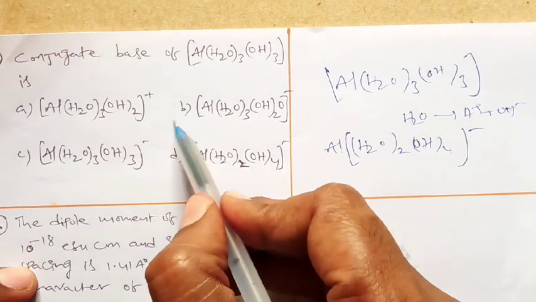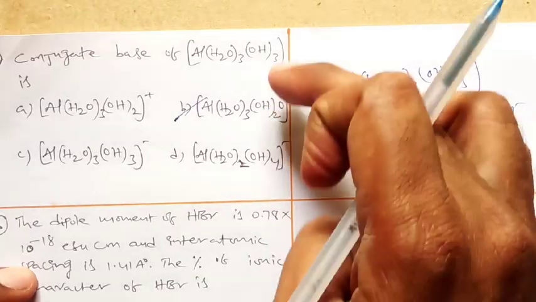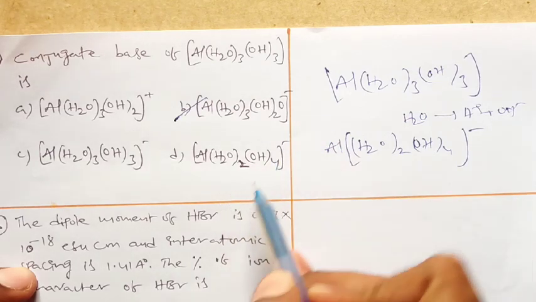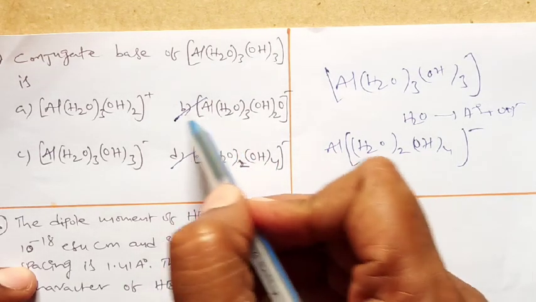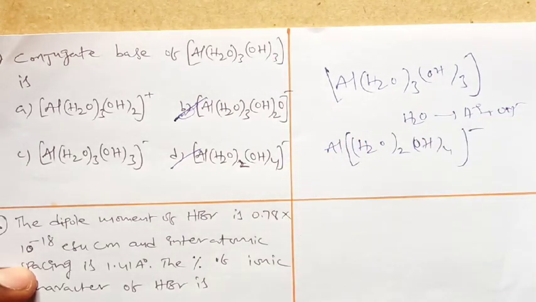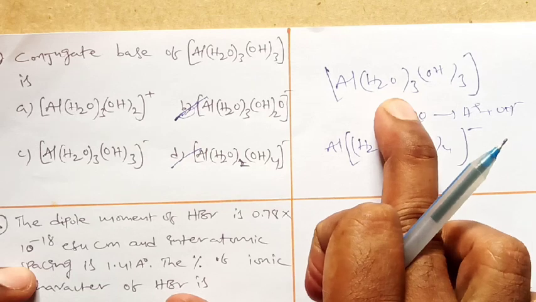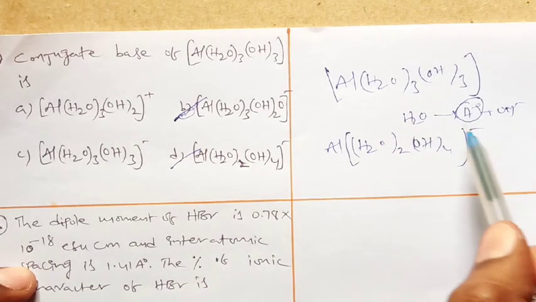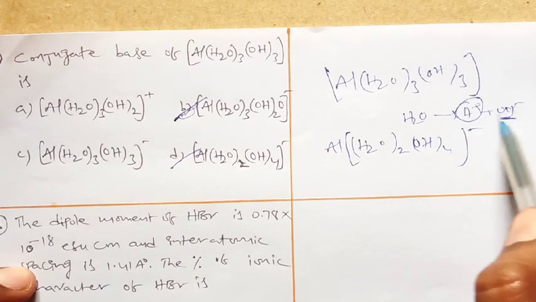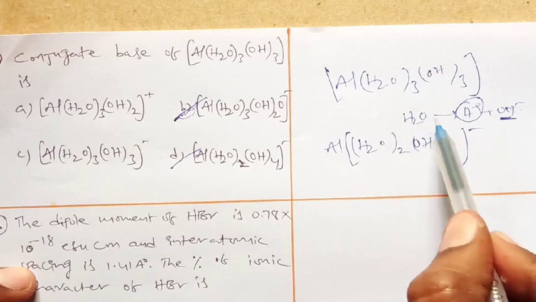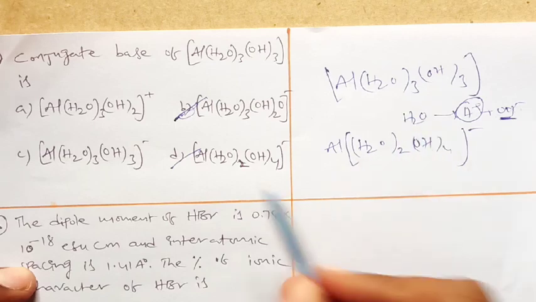Now what is our option here? Observe these two, exactly. What is the exact answer we will get? The fourth option. What is the reason? From here to here, a 1 H plus ion difference. So from 1 water molecule, 1 H plus separated out, so 1 OH minus ion is left out, and automatically the minus came. OH 4 times, and 1 water molecule removed, that is why H2O 2 times. Is it clear? That is why the final answer is D.